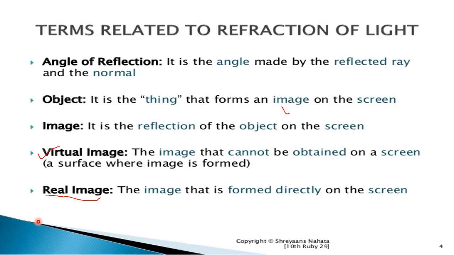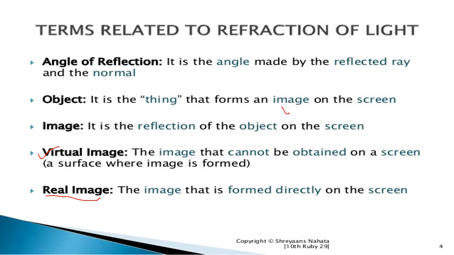Then, what is meant by image? Image is the reflection of an object on a screen. So next our topic is the virtual image.